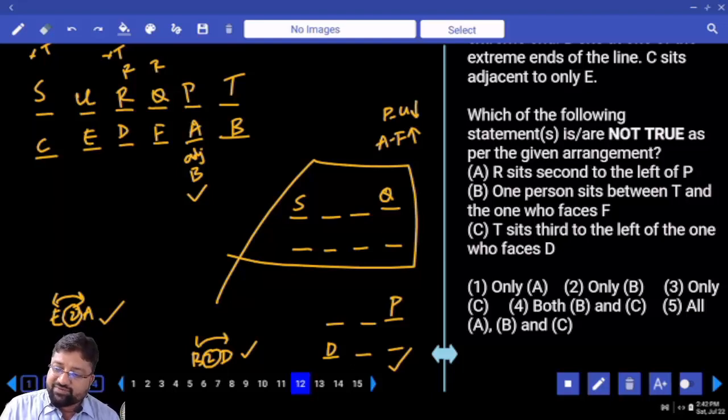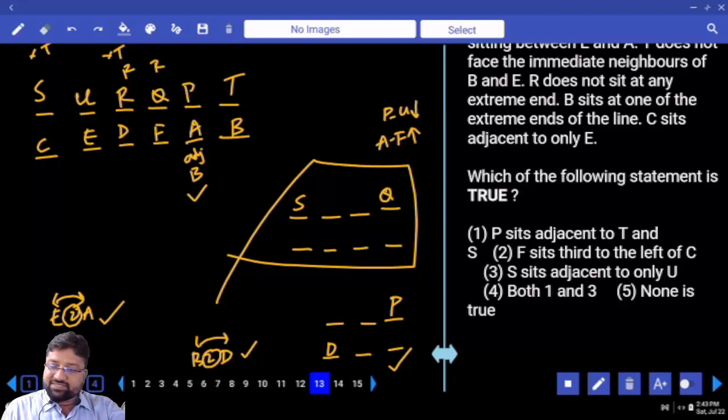One person sits between T and the one who faces F. Yes. T sits third to the left of the one who faces D. Who is facing D? R. T is R's third left, right? Yes, because they are facing south.